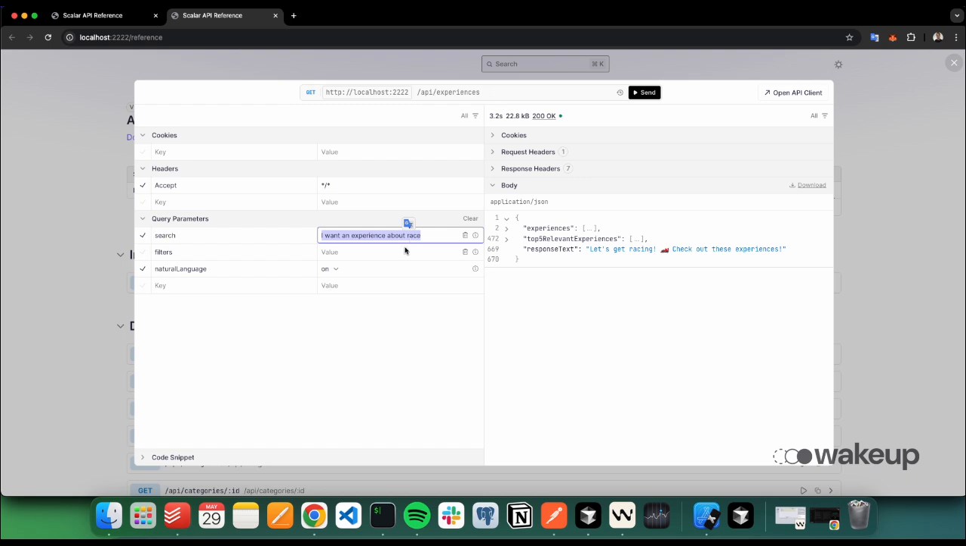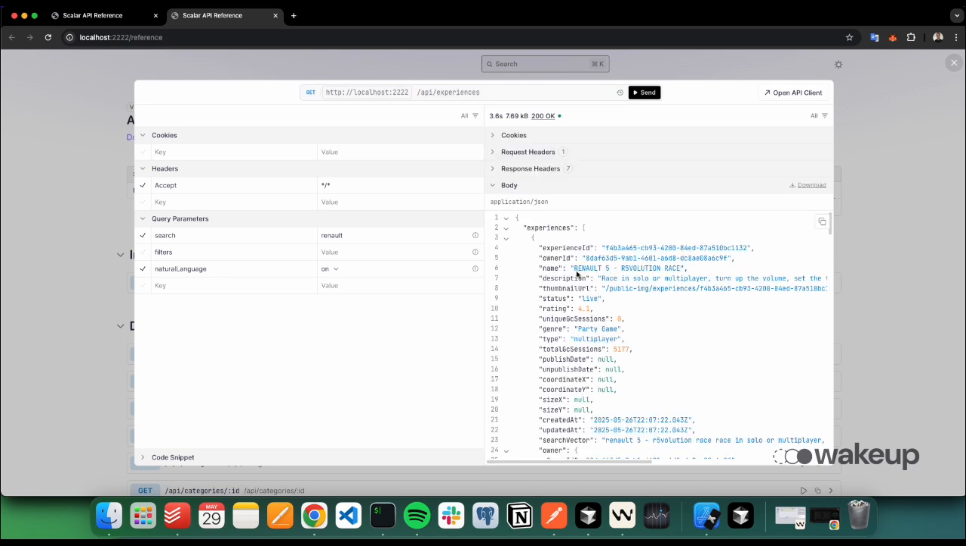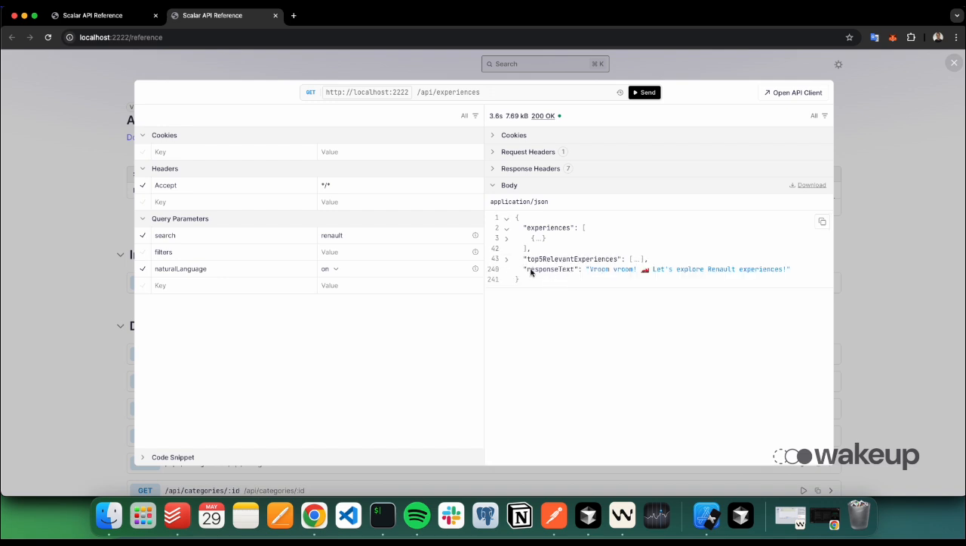For example, in the Sandbox, there is a not so popular but very niche experience for the vehicle brand Renault. So if we just search for Renault, in this case, and we send, we are only going to have that Renault 5 Revolution race, for example, also the top 5, and also a cool response text, in this case, vroom vroom, let's explore Renault experience. So this is basically the endpoint and the main functionality for the Milestone 2.